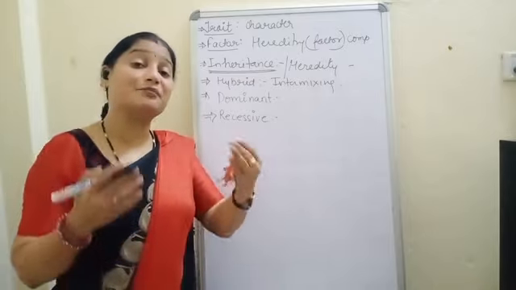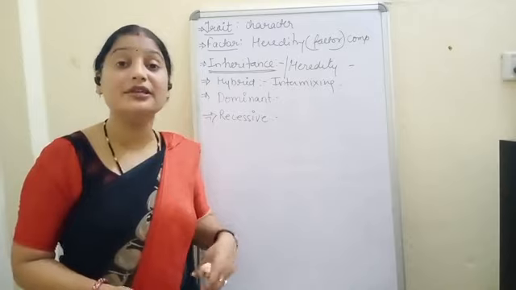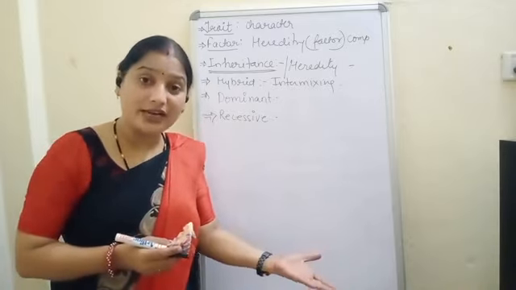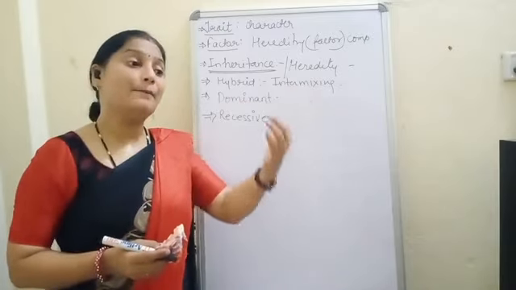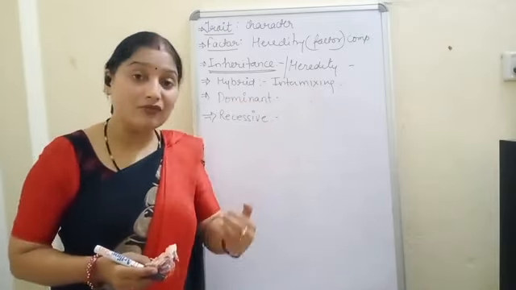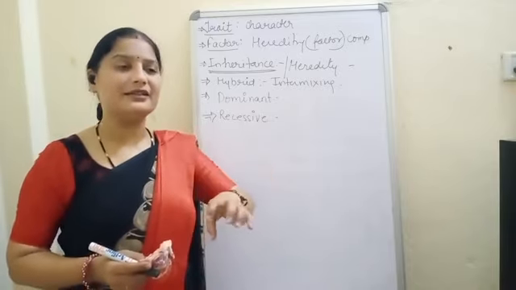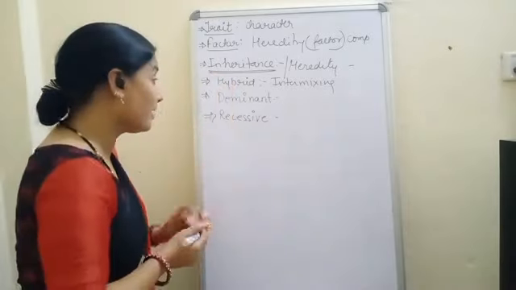A gene that expresses itself is called the dominant gene. Whether they are in the homozygous or in the heterozygous condition, every time they will represent themselves. This you will better understand when we do the cross. But here you concentrate on my words.